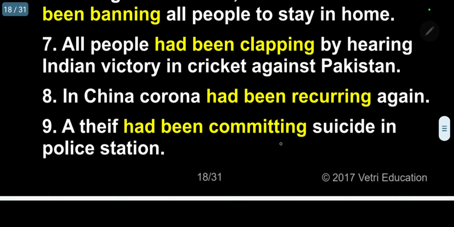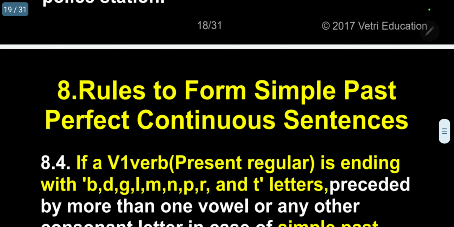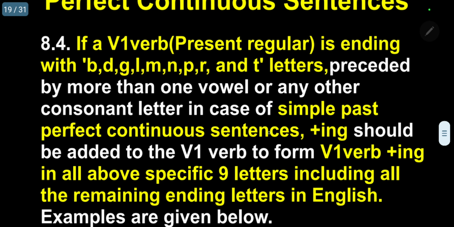The 9 letters, when they are coming preceded by a vowel, you have to add the end letter again, then plus ing. Now rule 4, kindly follow. This is very, very, very important. Opposite of that one.